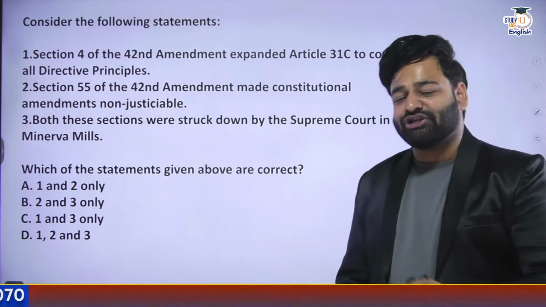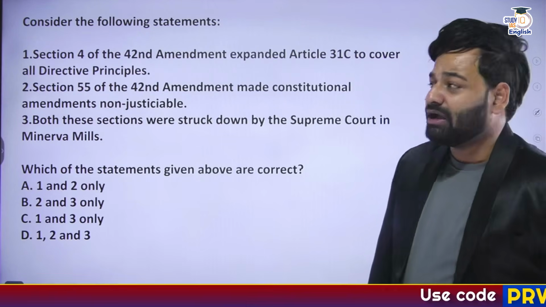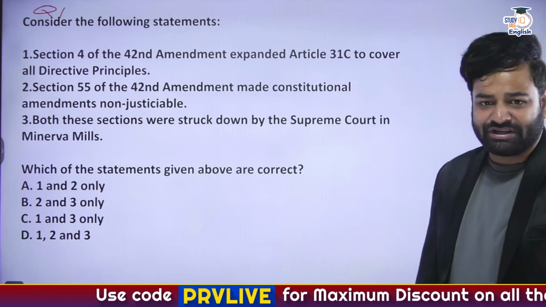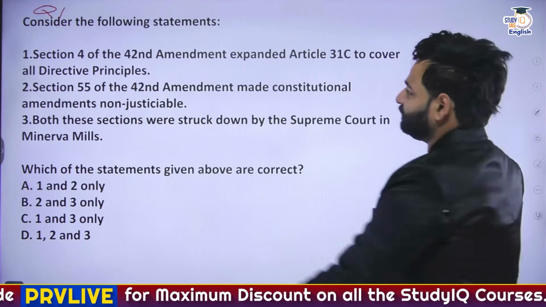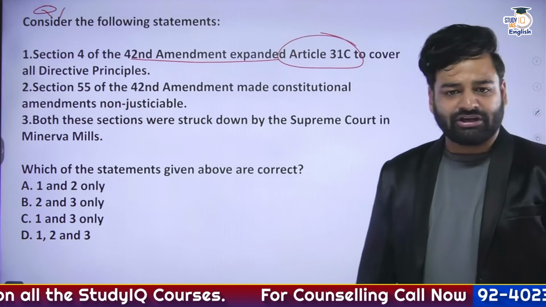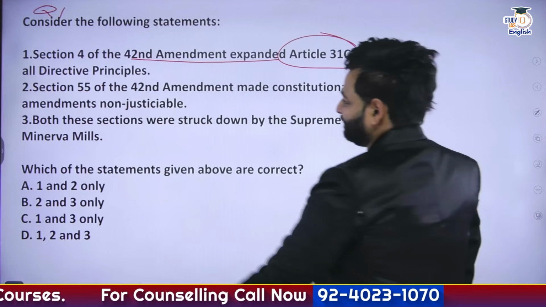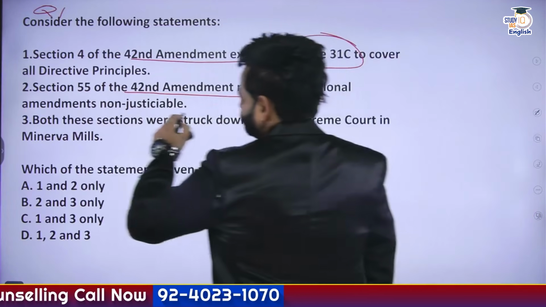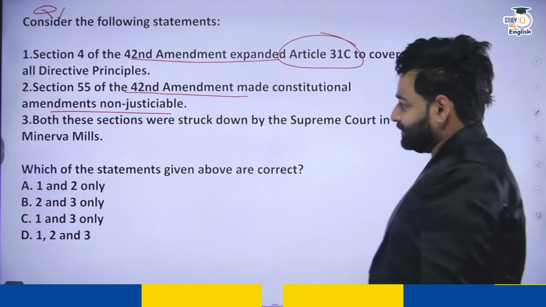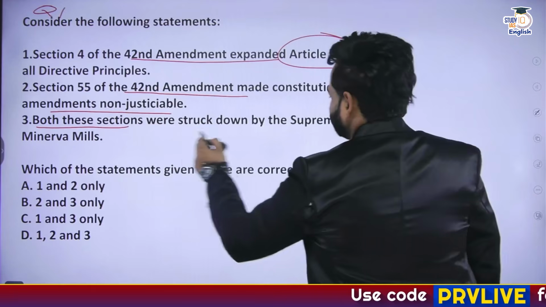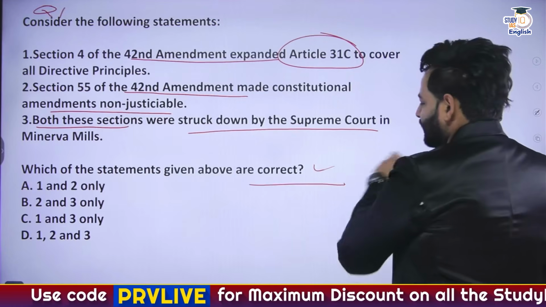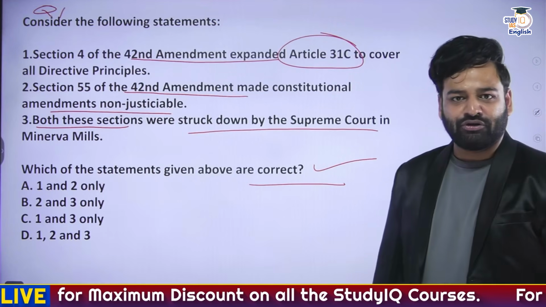And there are some MCQs, and these are the MCQs to be answered by you all. So this is question number 1. Okay, I'm giving the citation. So as you can see, consider the following statements. Statement 1, Section 4 of the 42nd Amendment Act expanded Article 31C to cover all the DPSPs. Statement 2, Section 55 of the 42nd Amendment Act made constitutional amendments non-justiciable, as in beyond judicial review. Statement 3, both these sections were struck down by the Supreme Court in the Minerva Mills case. So which of the above statements are correct? So A, B, C, D, you'll have to let me know in the comment section.